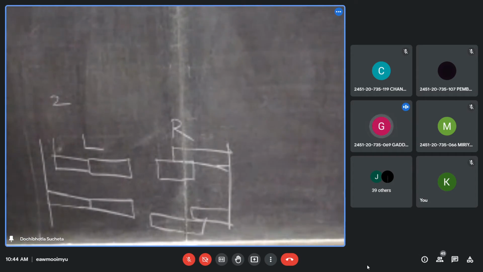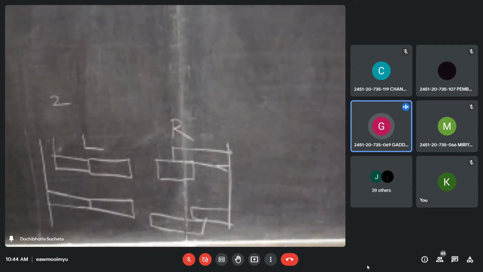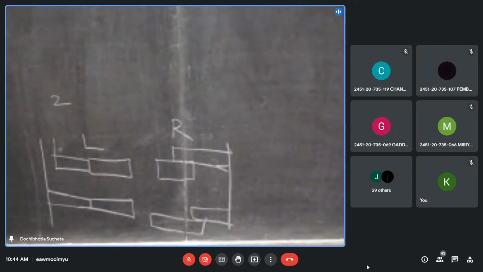Left side one, ma'am, because it has fewer joints than the right side one.